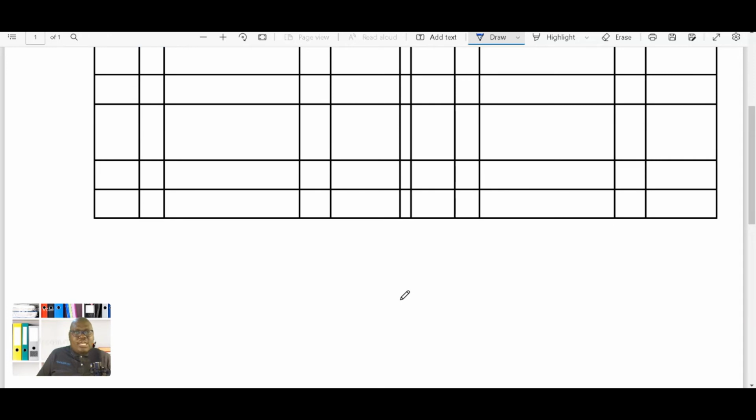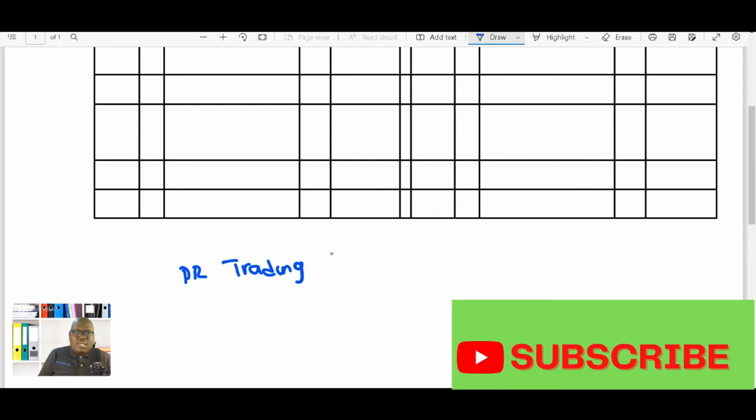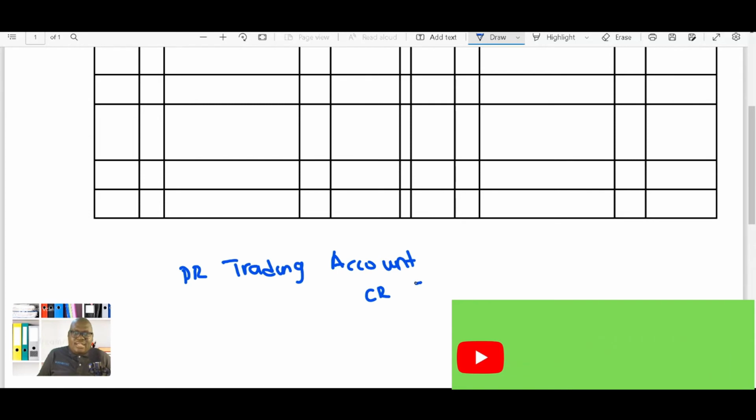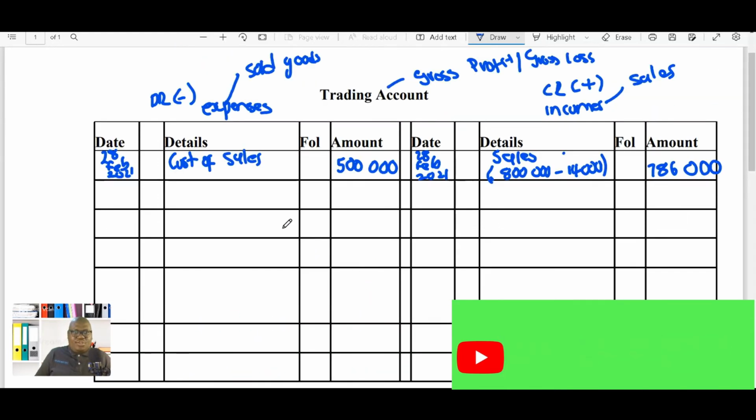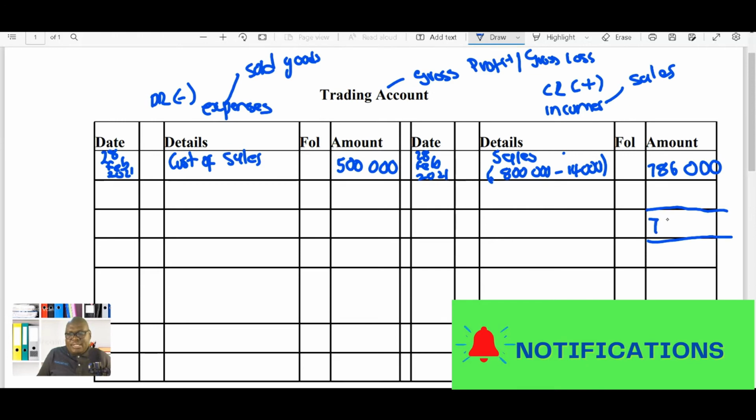And when you do the journal entries, you're actually going to say debit trading account and then you will credit profit and loss. So in this case, our profit and loss will be our balancing figure. So you're going to check how much we are short of. If you check here, obviously the total is going to be 786,000. So we're going to have 786,000 here as a total.